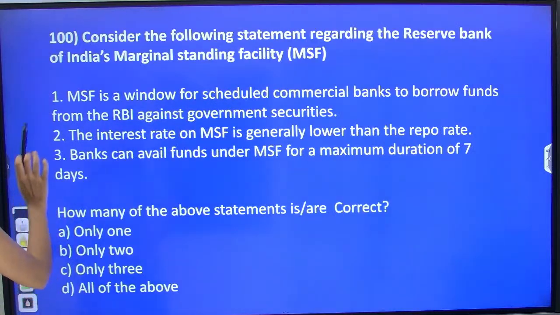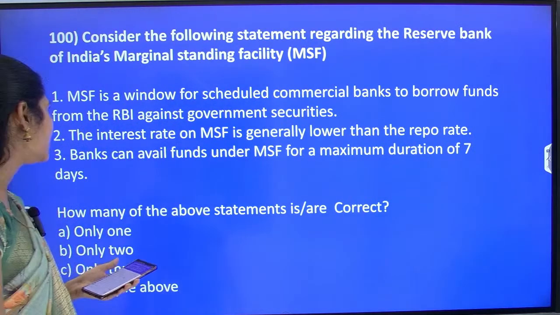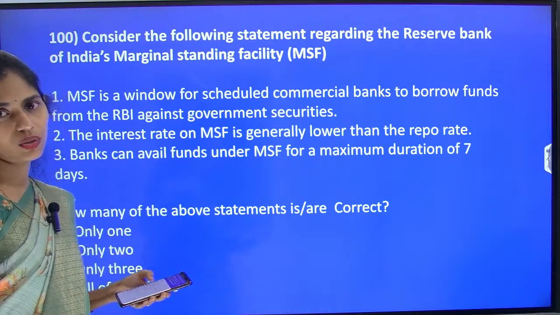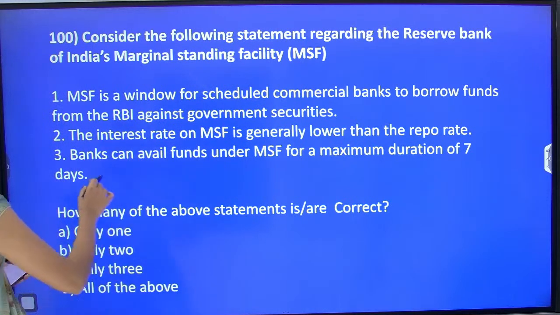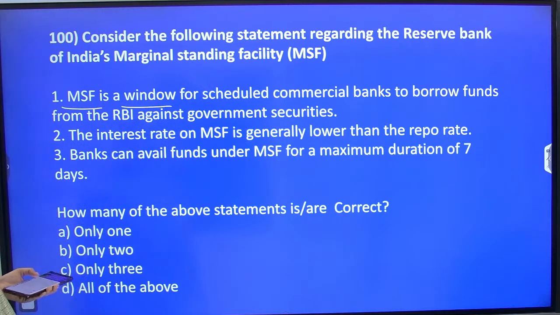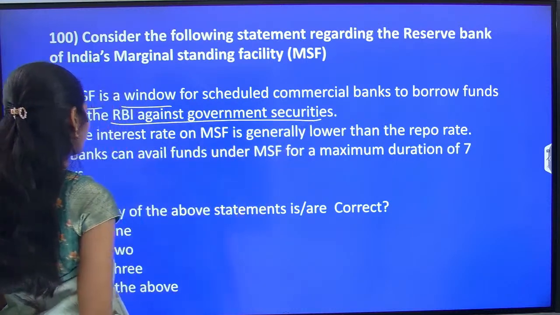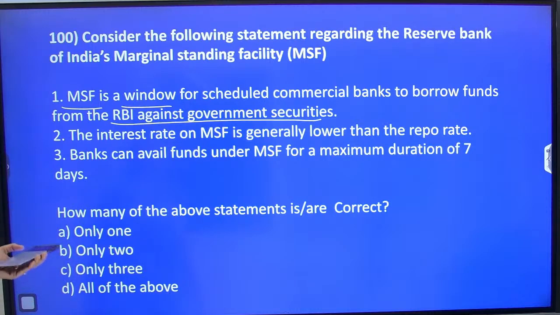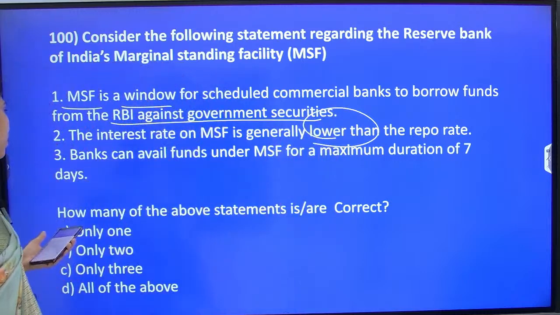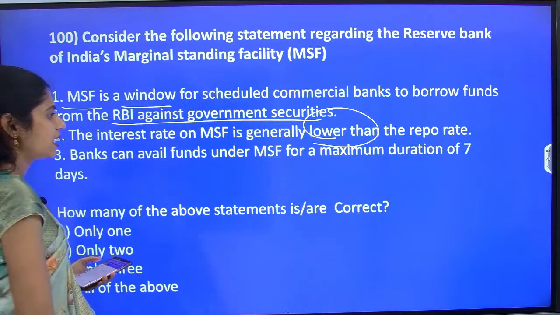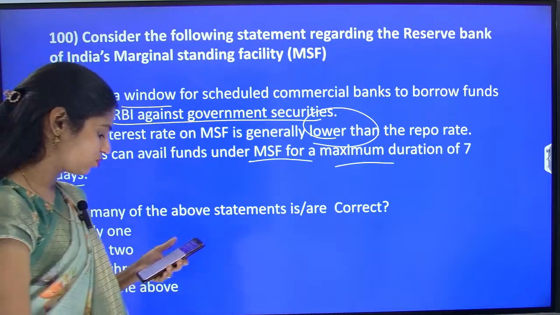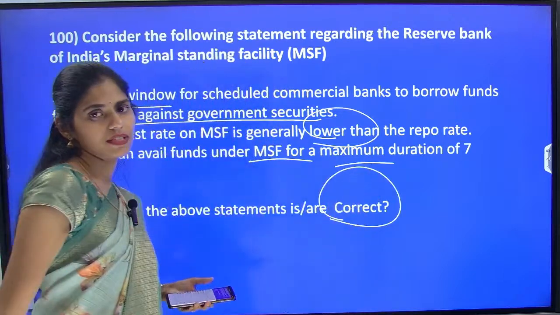The next question is: consider the following statements regarding RBI's Marginal Standing Facility, MSF. Most of the questions are from the banking sector because it is very important. The first statement: MSF is a window for scheduled commercial banks to borrow funds from RBI against government securities. Next: the interest rate on MSF is generally lower than the repo rate. And: banks can avail funds under MSF for a maximum duration of 7 days. Again, you have to identify which are the correct statements.